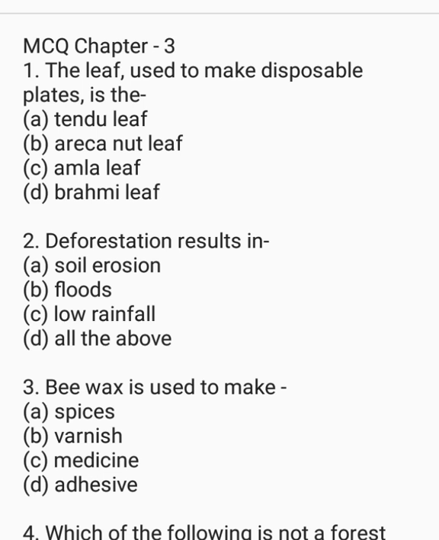Now, the next question. MCQ chapter 3. The leaf used to make disposable plates is the dash, tendu leaf, areca nut leaf, amla leaf, brahmi leaf. The correct option is tendu leaf. Deforestation results in soil erosion, floods, low rainfall, all the above. The correct option is all the above. Beeswax is used to make spices, varnish, medicine, adhesive. The correct option is medicine.